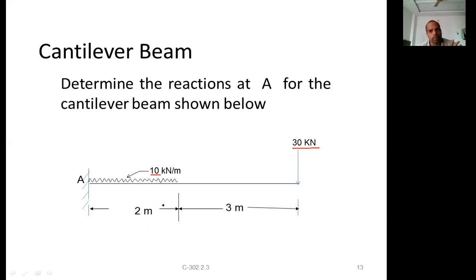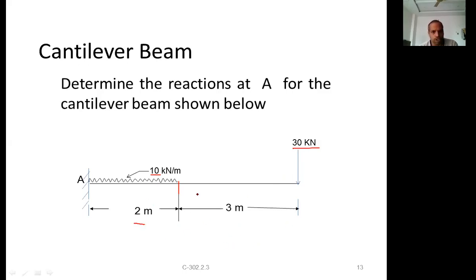Both are one and the same, so don't get confused when sometimes I use one term and sometimes the other. So what is the total load? Total load is the intensity of load into the span for which the UDL is acting. It is acting over 2 meters, and the UDL intensity is 10 kilonewtons per meter. So 10 into 2 is 20, the equivalent point load. Adding the 30, the total downward load is 50 kilonewtons.